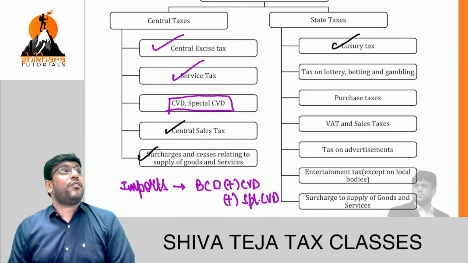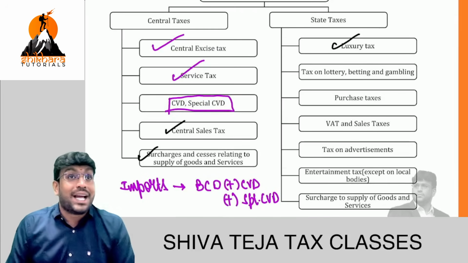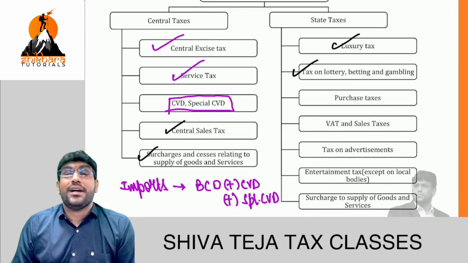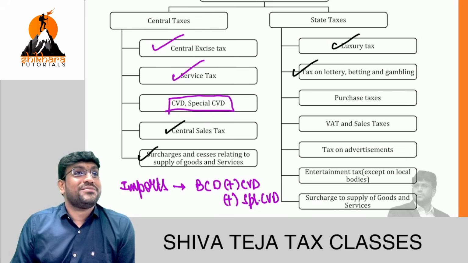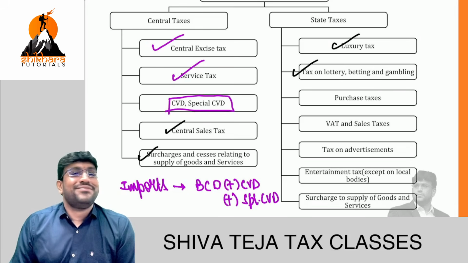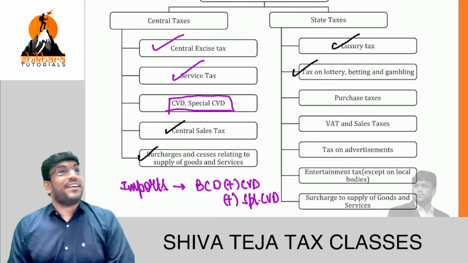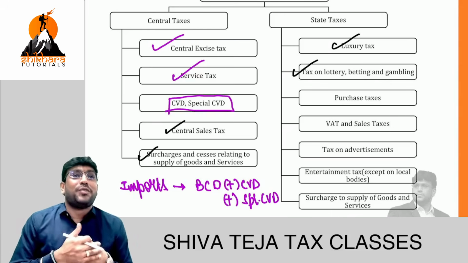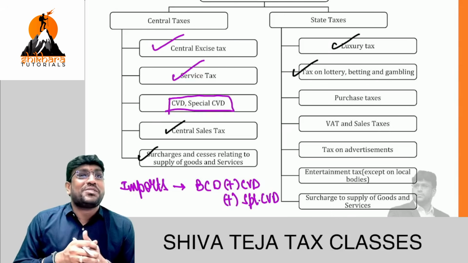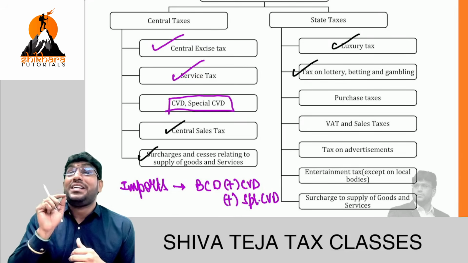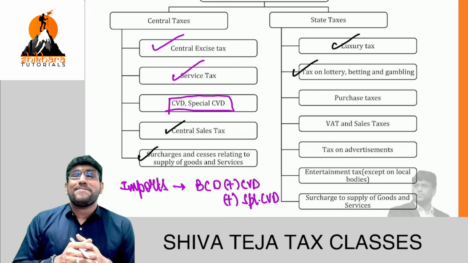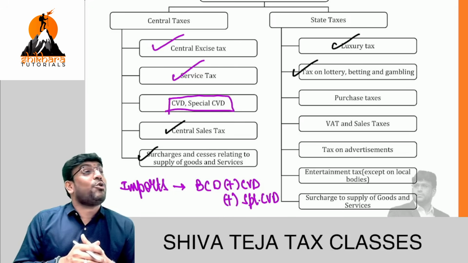Luxury tax. Before, when I used to go to star hotels, there used to be luxury tax. Tax on betting, gambling, lottery. And let me tell you, online games are also taxed. Before, online games were not taxed, but now online games are also taxed in GST. And for your information, the GST rate on online games or betting, gambling, lottery is 28%. Clear? Even casinos are taxable.